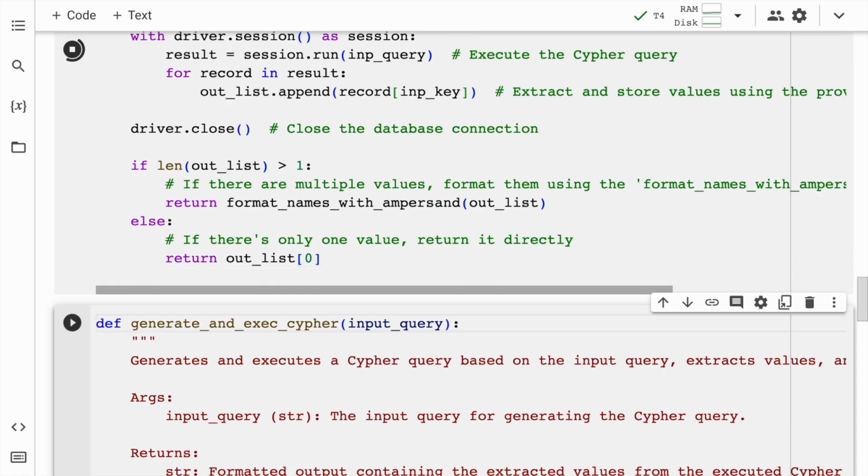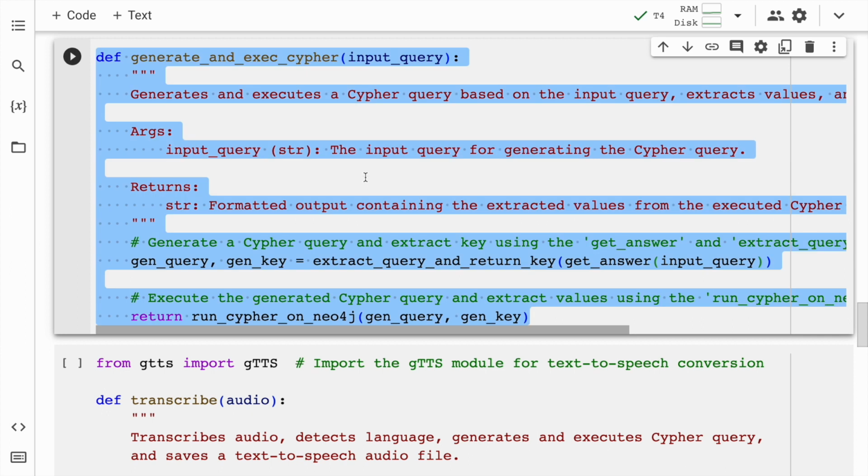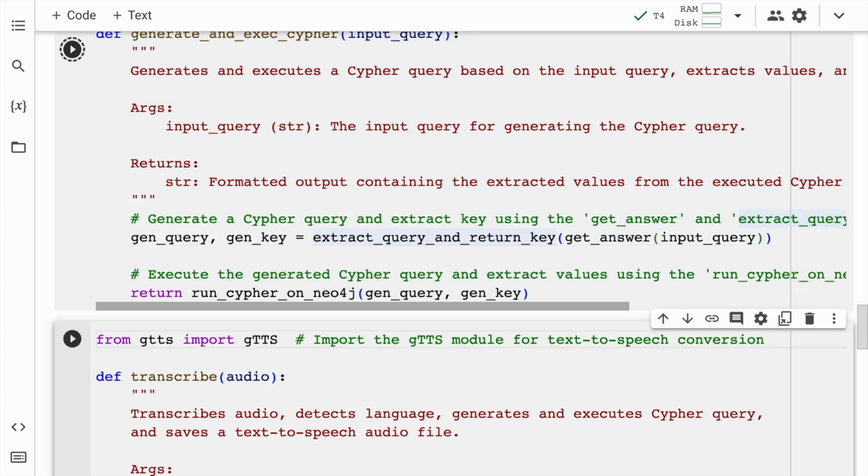So I go forward and import this particular cell as well. Finally, in this particular function, what I do is I generate and execute a Cypher query based on the input query that is generated by the PaLM 2 model. So all of this will fall into place one after the other. So I'll quickly import this particular cell as well.